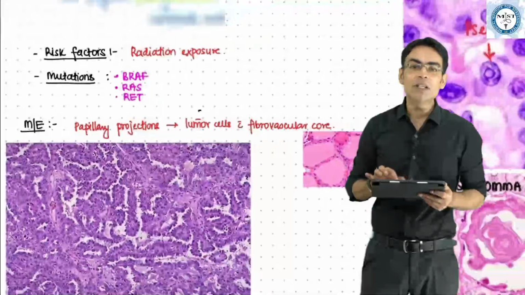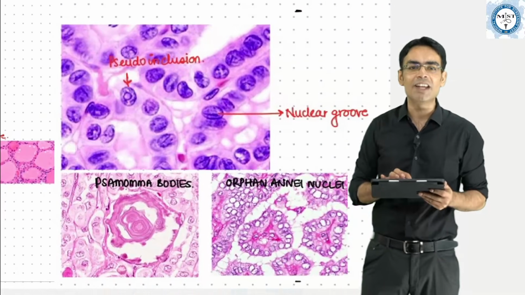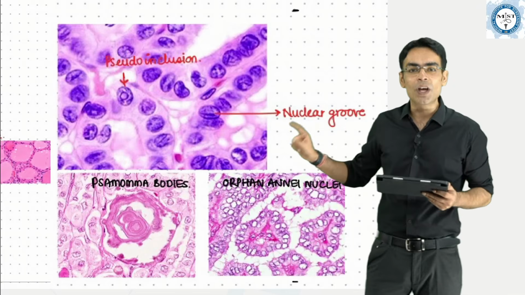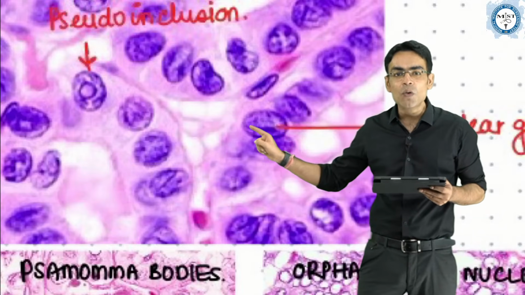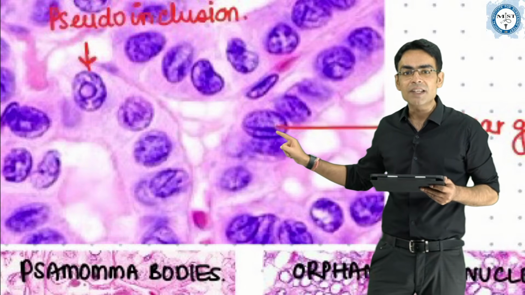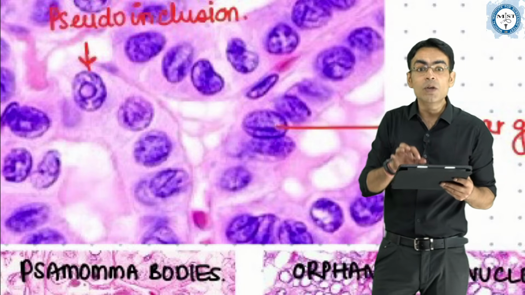And when we talk about the microscopic features of papillary carcinoma, these three features are very, very important. One, the nuclear grooves. When you see the tumor cells, if I zoom it for you, you can see this groove in the nucleus, these grooves. So these nuclear grooves are seen.